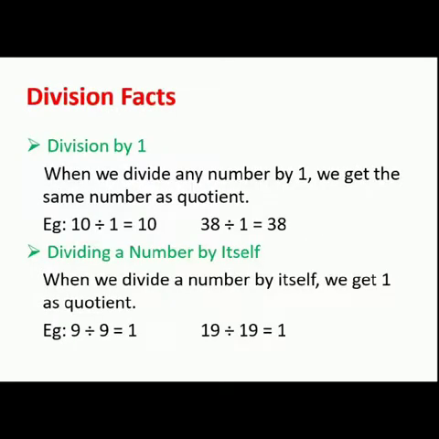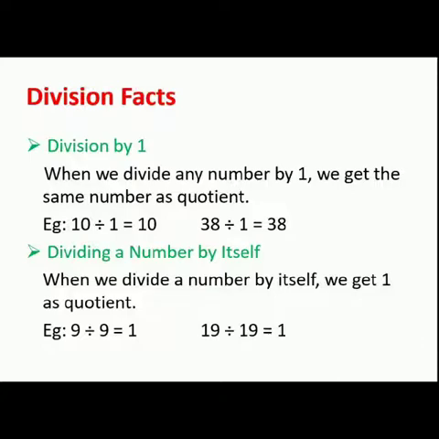Division facts. Our first fact is division by 1. When we divide any number by 1, we get the same number as quotient. It means whenever we divide any number by 1, we get the answer same as our dividend.